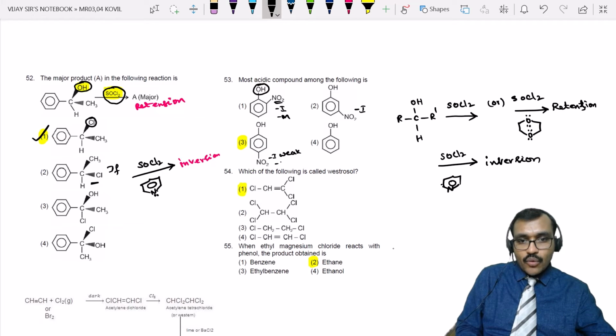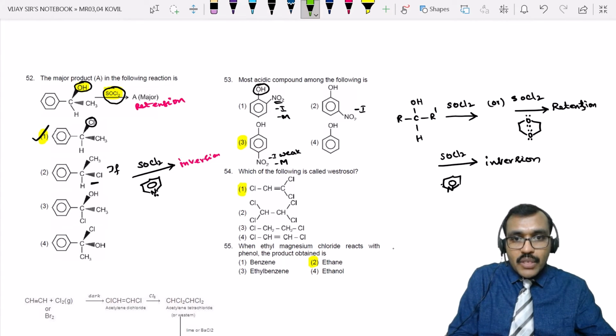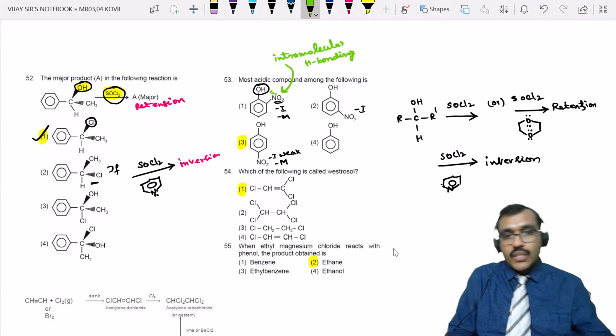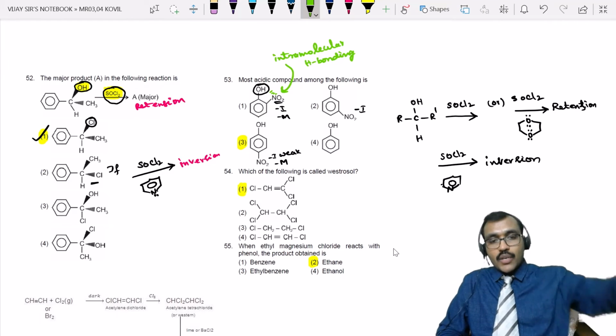Now, in addition to that, some intramolecular hydrogen bonding is also possible. Due to that intramolecular hydrogen bonding, that H will not leave the position easily. So elimination of H plus is difficult. H plus cannot go outside.